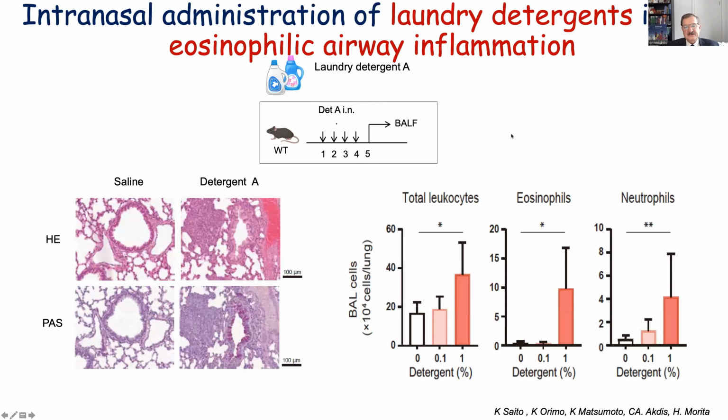This is a very interesting, very exciting experiment by Hideaki Morita's group and Kenji Matsumoto from Tokyo University. Here, 4 drops of detergents, 0.1 and 1%, are put in the nose of a mouse. We can see here the control mouse, a very healthy, normal bronchial mucosa. You can see the 3 bronchi here. And here, there is a very severe mixed inflammation, eosinophilic and also neutrophilic. Total leukocytes increase with the increasing dose of detergent. Eosinophils respond very strongly with 1% of the detergent, and neutrophils are also increasing very strongly.